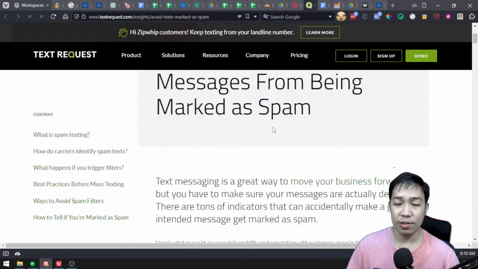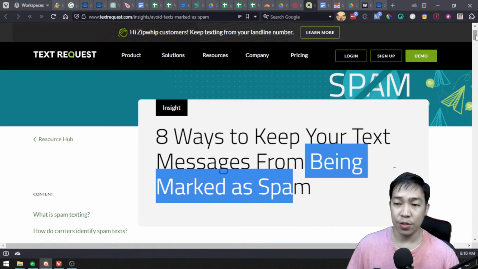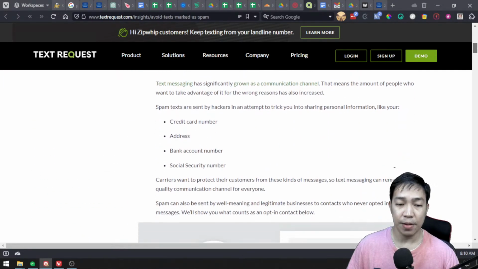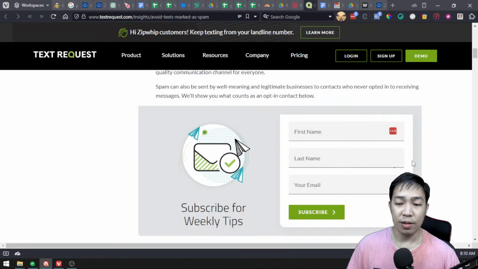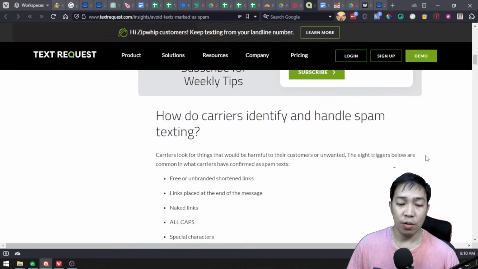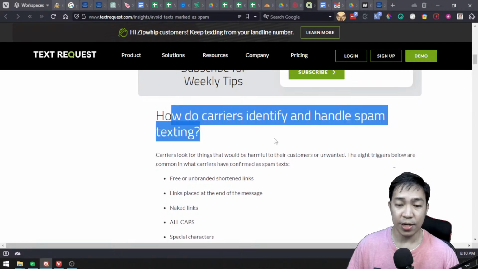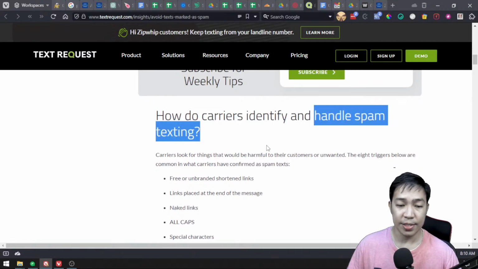Here are 8 ways to keep your text message from being marked as spam. When people mark your SMS as spam, it affects the account, and the deliverability of the account will be affected. So when we send a text message to people later on, it will no longer get delivered. You see here how the carriers identify and handle spam texting.